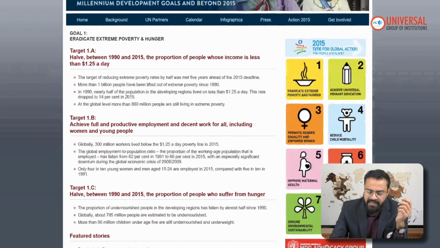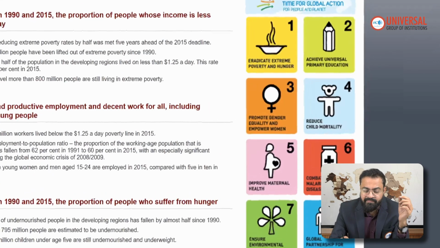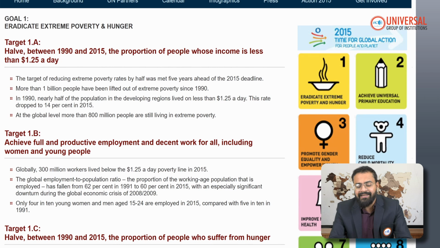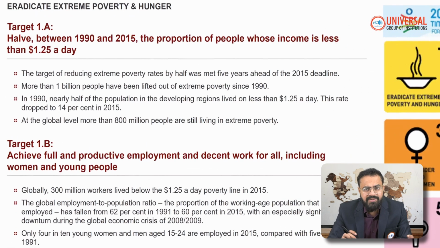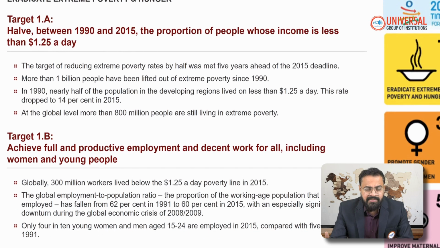Can you see here very clearly on screen? There were 8 goals that they adopted at that time. The one goal that was part of that, goal number 1, was to eradicate extreme poverty and hunger. Can you see some of the goals which are very important again from the examinations perspective? Target 1A: they were supposed to reduce the number of poor by half, between 1990 and 2015.